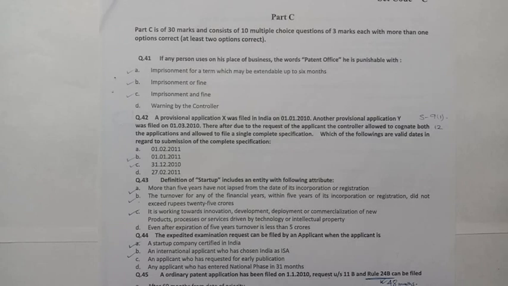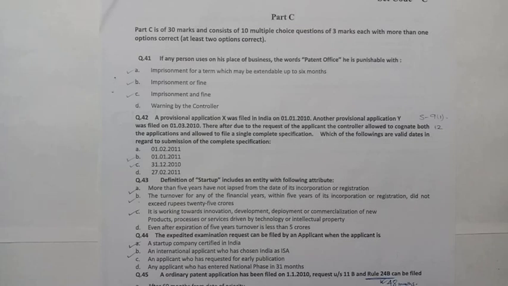Which of the following are valid dates in regard to the submission of the complete specification? Kindly see section 9(1), and the time period is within 12 months it has to be filed. So the first date is 1/1/2010. Answer will be B and C. 1/1/2011 or 31st/12/2010.